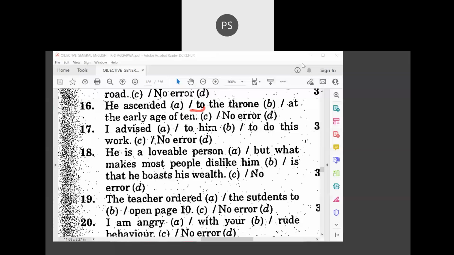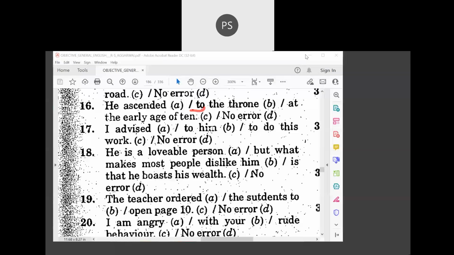I advised to him to do this work. Yes, "to" should be removed, sir. I advised him. I requested him. Very good. I advised him. I requested him. "To him" is wrong. Counseled him. Remember this. So I counseled him. We are not using any preposition there.